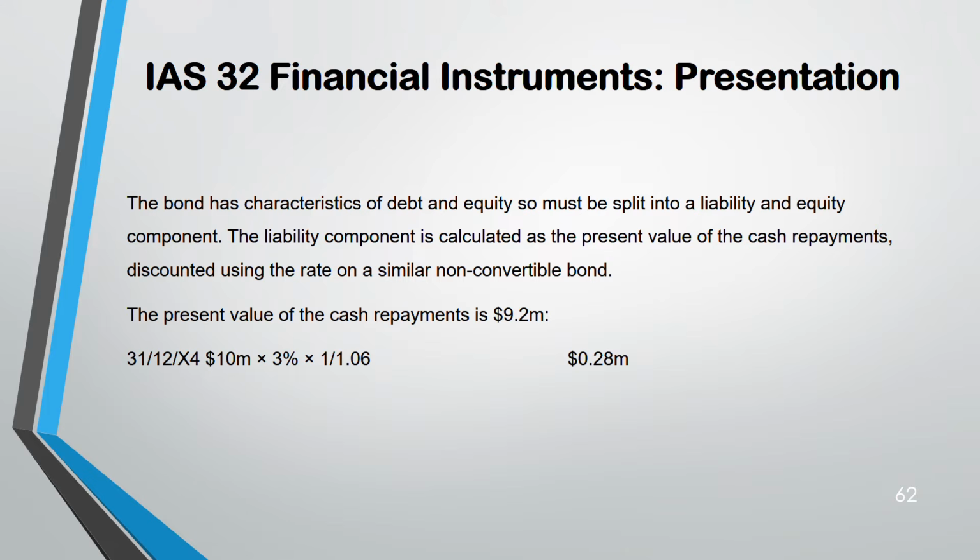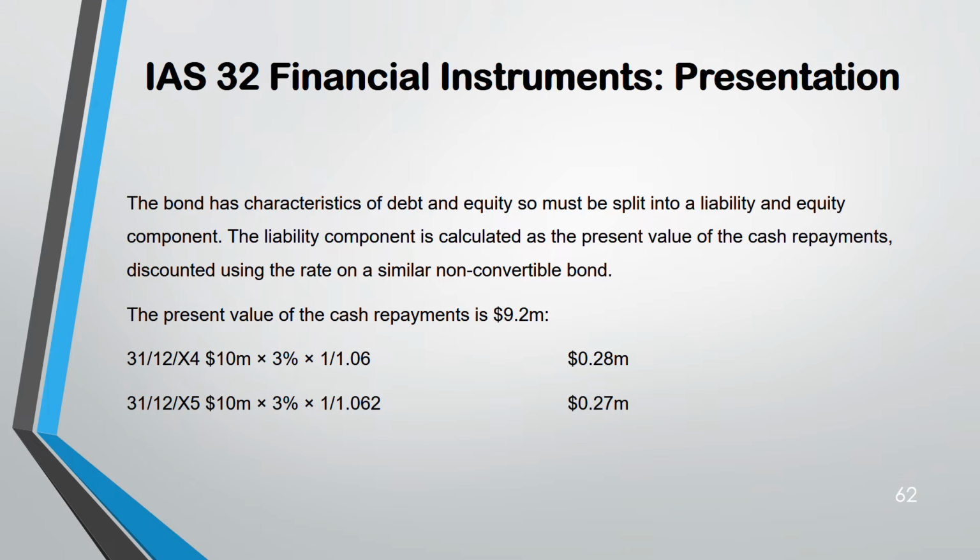For the first year, if you have to discount, it will be 1 divided by 1 plus the interest rate to the power 1, because it's the first year. So 1 divided by 1.06 into 3%, because they have given you the percentage of the bond, 3% bond. So 3% into what? What is the value of the bond? 10 million. So 0.28, plus next year for 2005.